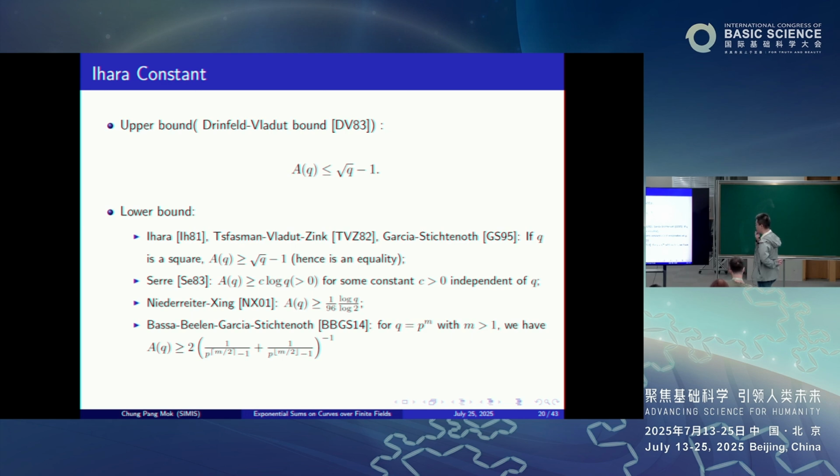Namely, A of q is bigger than or equal to the harmonic mean of these two numbers. Here one is the floor and this is the ceiling.